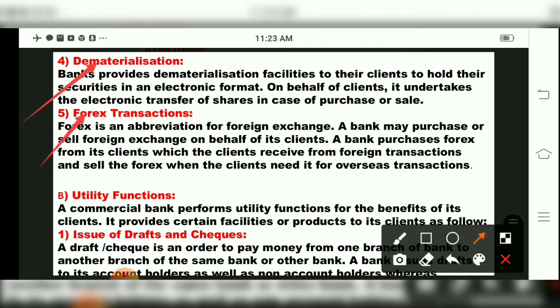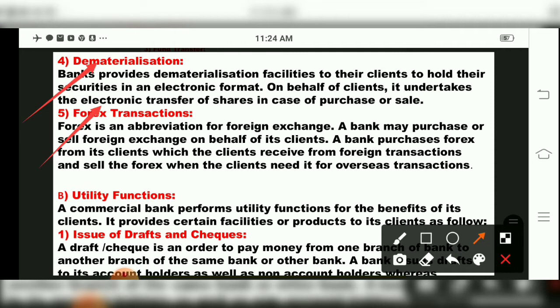Then the fifth agency service, children, is forex transactions. Now what is this forex? Not forest, forex transaction, children. Forex is an abbreviation of foreign exchange, and we studied about foreign exchange banks. So a bank may purchase or sell foreign exchange on behalf of the clients. A bank purchases forex from its clients, which the clients receive from foreign transactions, and it sells the forex when the clients need it for overseas transactions.